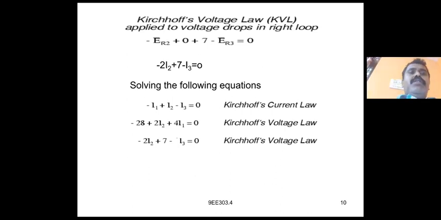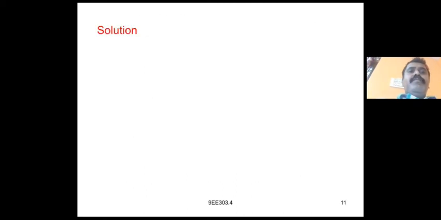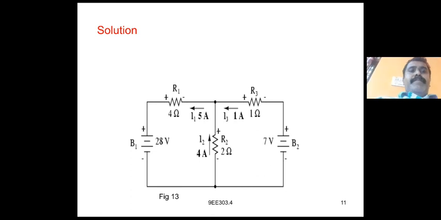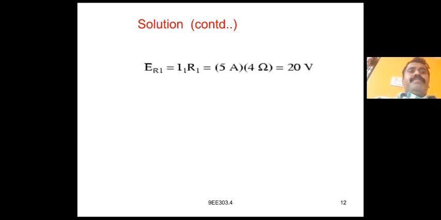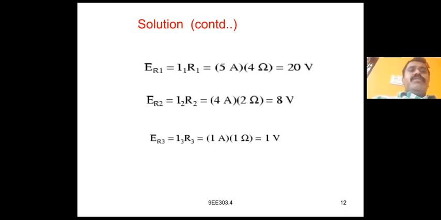Solving all three equations, we get I1 is equal to 5 amperes, I2 is equal to 4 amperes, I3 is equal to minus 1 ampere. For the voltages, ER1 is equal to I1 R1, that is 20 volts, ER2 is equal to 8 volts, ER3 is equal to 1 volt.